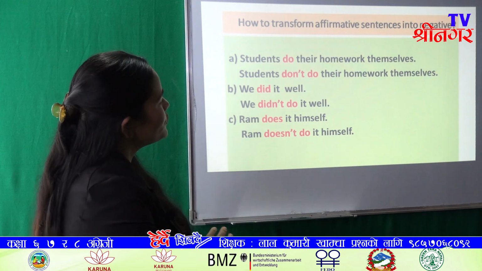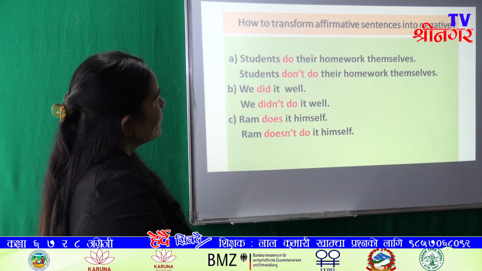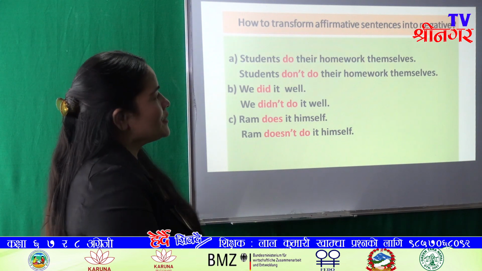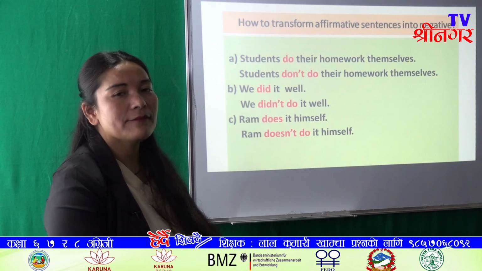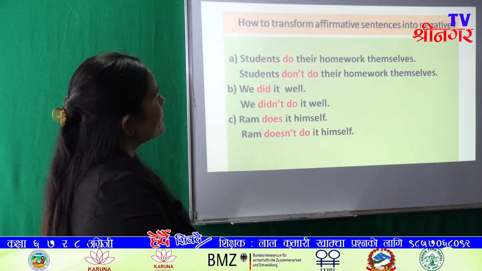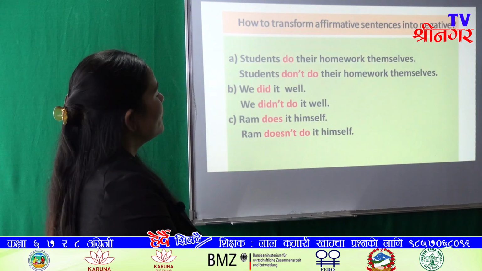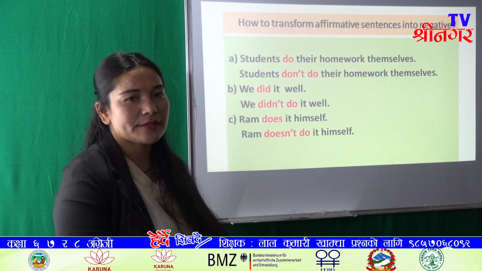Here do verb is used as main verb, and do is verb 1. So we take the help of do verb, and don't is used here. So its negative is students don't do their homework themselves.